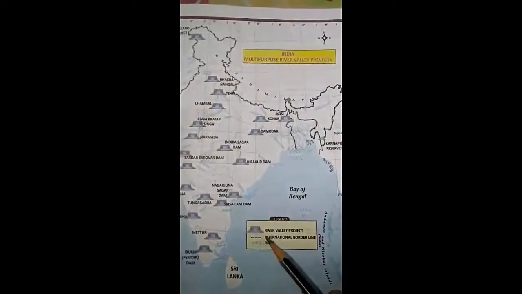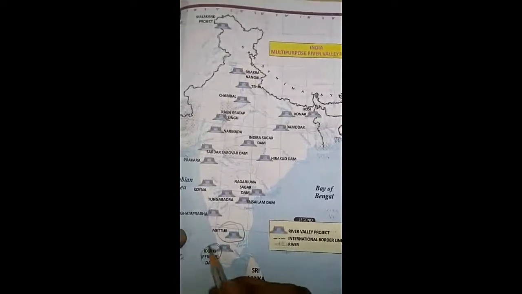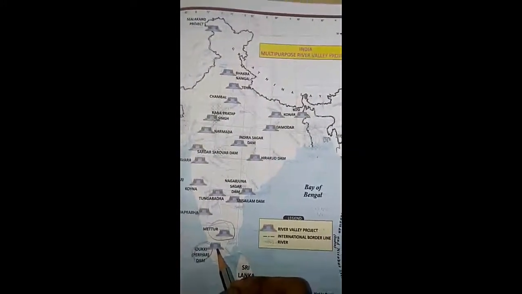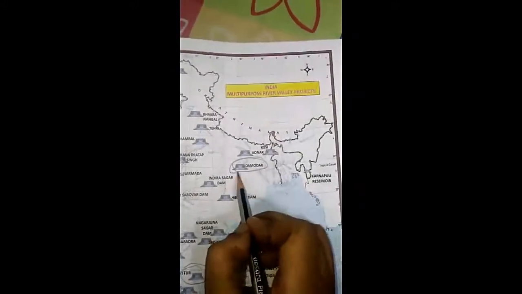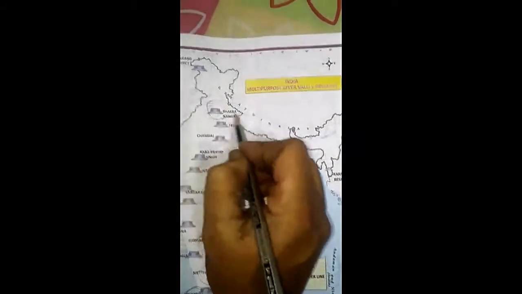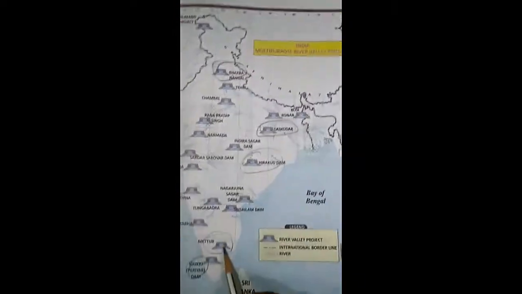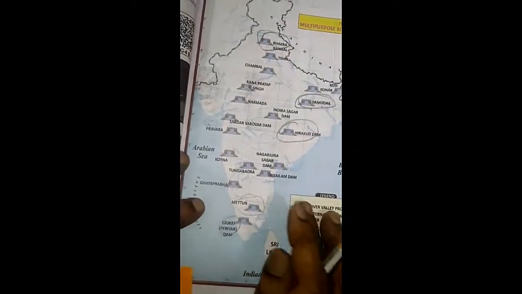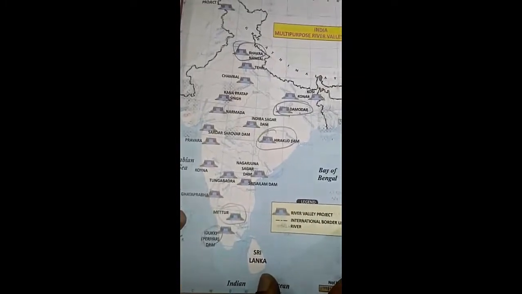The next one is River Valley Projects. Bhakra Nangal. Mettur is in Tamil Nadu. Periyar is in Idukki, on the border of Kerala. Damodar is very important. Hirakud is also very important. Bhakra Nangal is in the north. So go through Bhakra Nangal, Damodar, Hirakud, Mettur and Periyar. Surely one will come from these places.